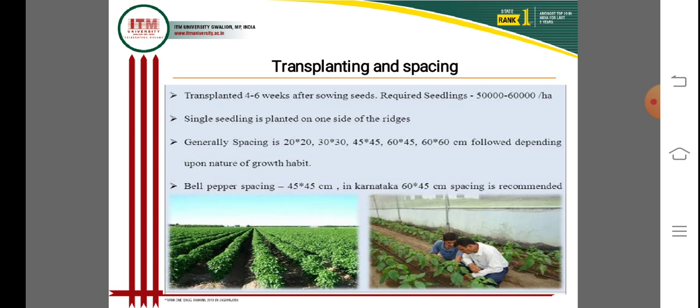The bell pepper spacing is 45 by 45 centimeters, followed in the state of Karnataka. 60 by 45 centimeter spacing is recommended for successful cultivation of capsicum.